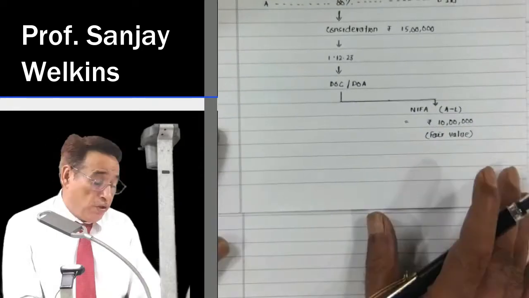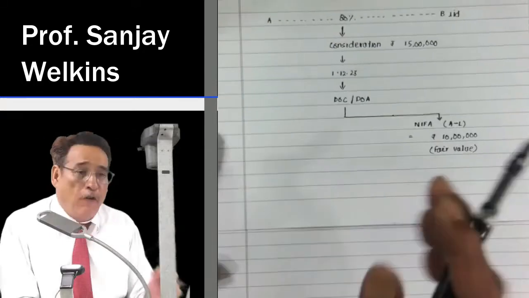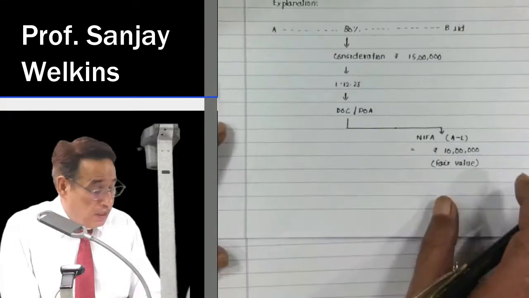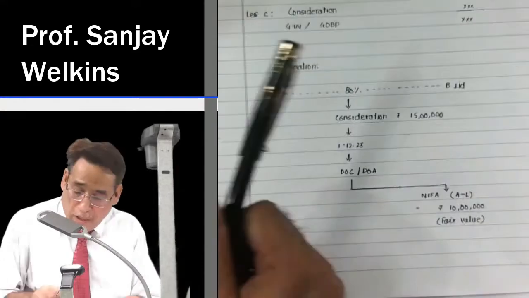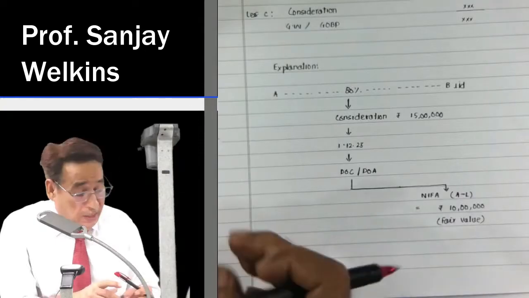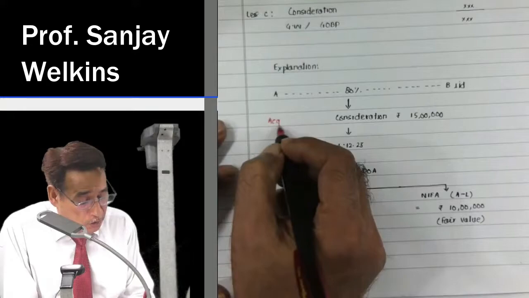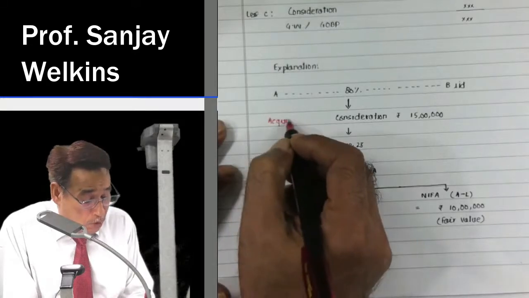This is the situation. Now suppose if I ask you to compute goodwill. First of all, you let me know because I have to revise the things. Who is the acquirer in this particular case? Who is the acquirer? Company A is the acquirer.